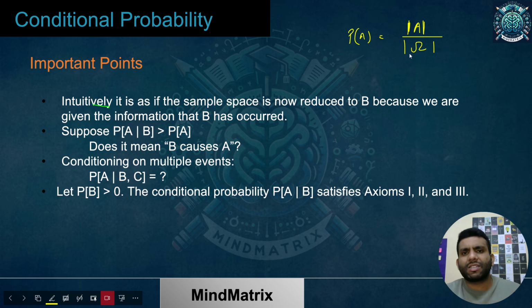We have already seen this definition clearly. And if I talk about the probability of B, what is that? Again, you know this.